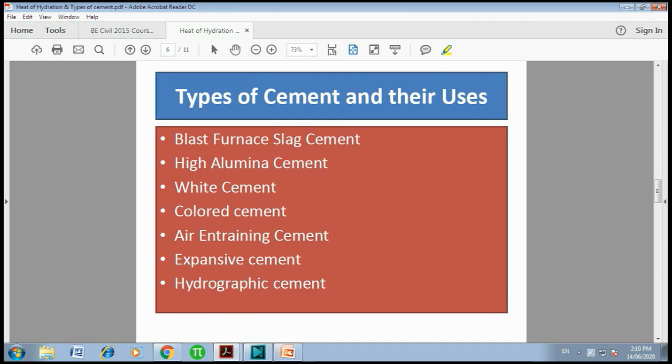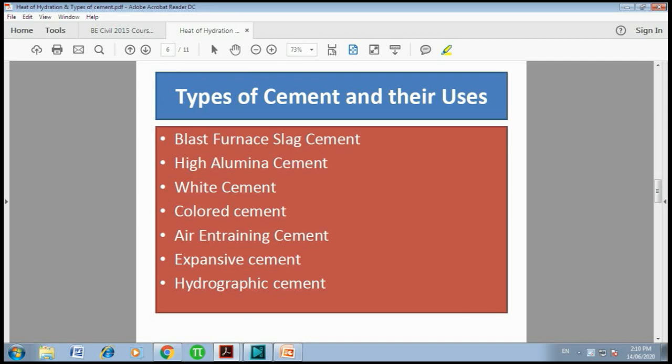Then expansive cement. These types of cement are normally used for grouting. They expand to a certain extent. So these cements are used in the grouting of bolts or in pre-stressed constructions.